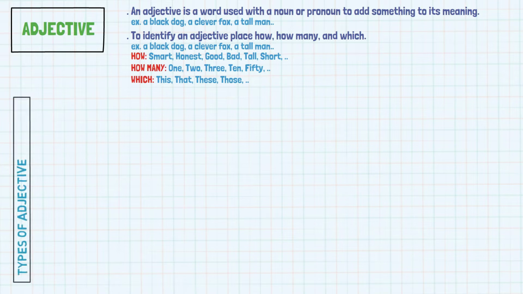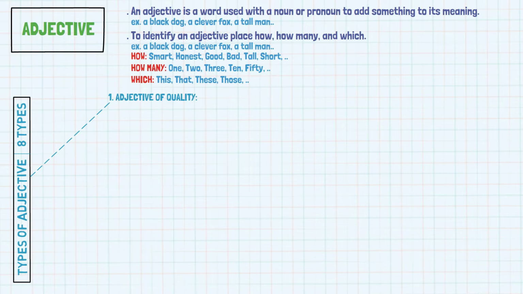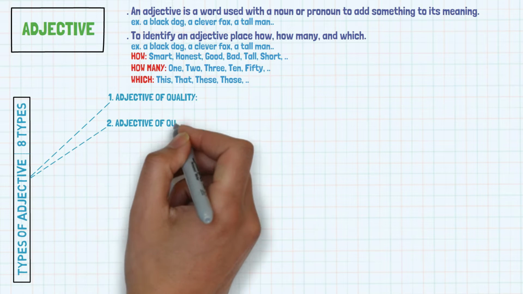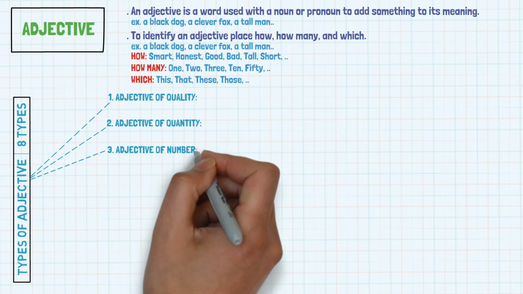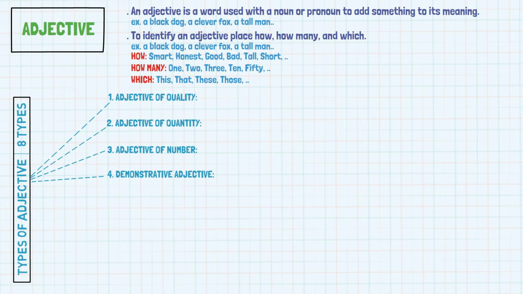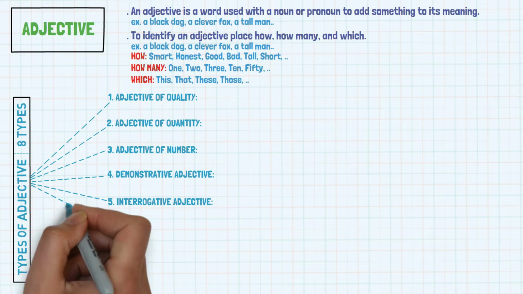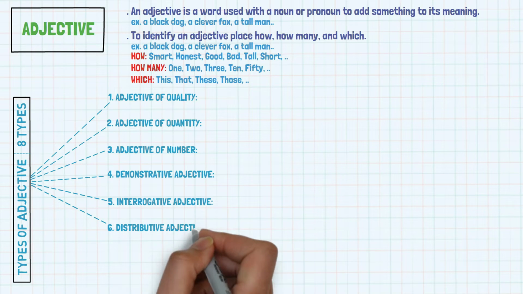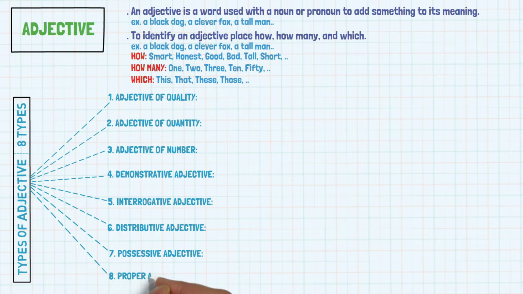Let's look at the types of adjective. There are 8 types of adjective. 1. Adjective of quality. 2. Adjective of quantity. 3. Adjective of number. 4. Demonstrative adjective. 5. Interrogative adjective. 6. Distributive adjective. 7. Possessive adjective. And 8. Proper adjective.